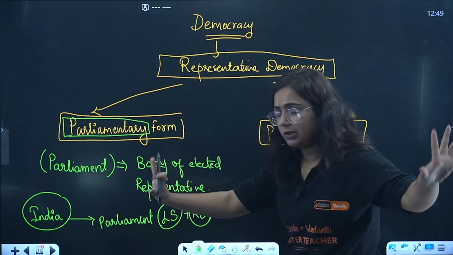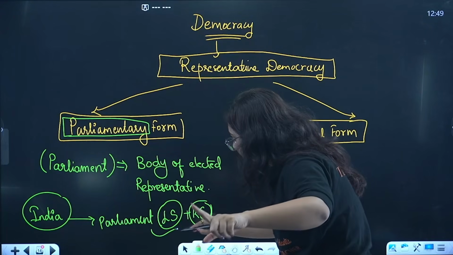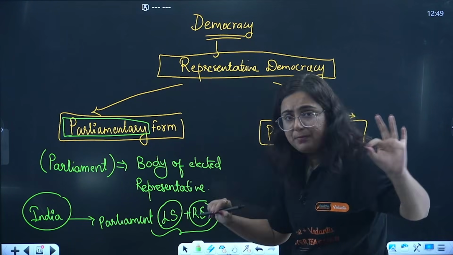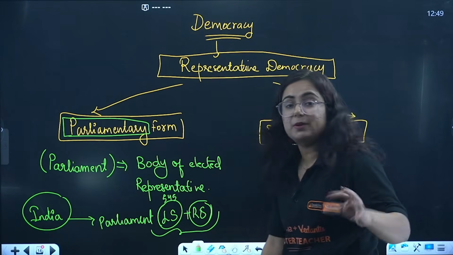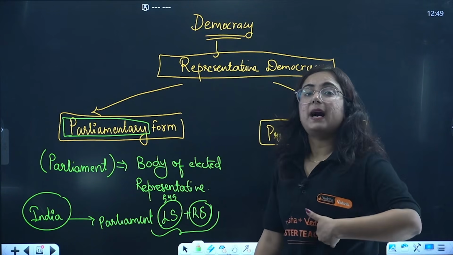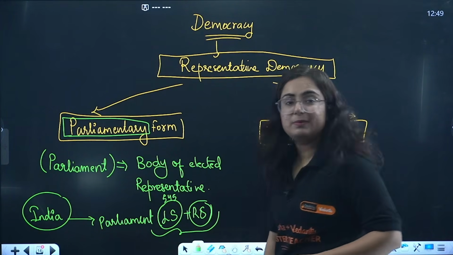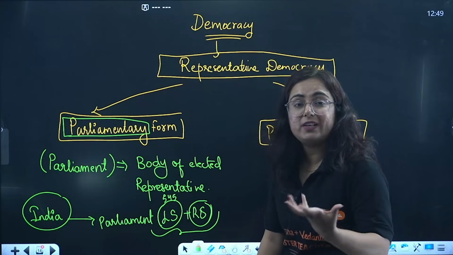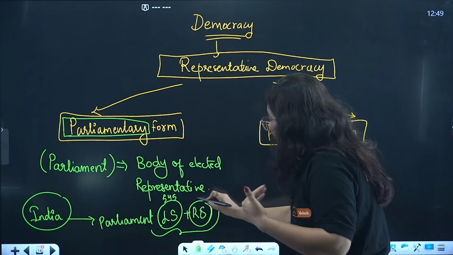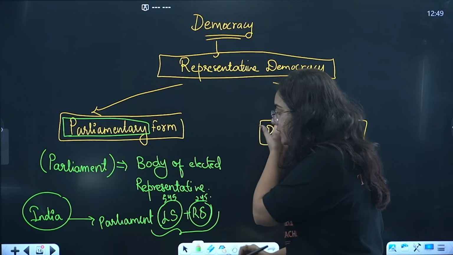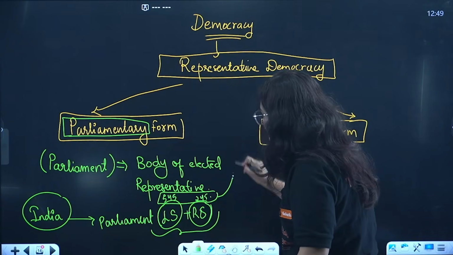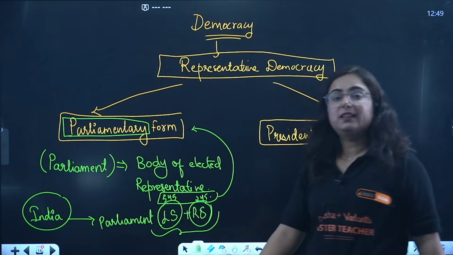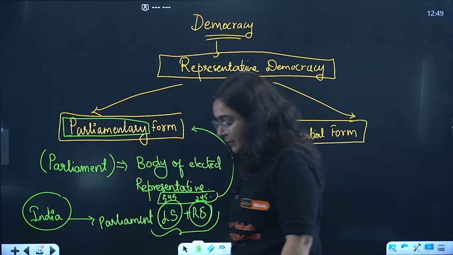We are not talking about elections. We are just discussing that yes, the members, for example, in Lok Sabha, there are 545 members. All are elected by the people. Can we call them elected representatives? Yes. Similarly, 245 members in Rajya Sabha. So, all these constitute the parliament that takes the decisions for the country.